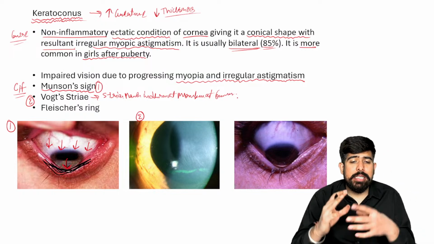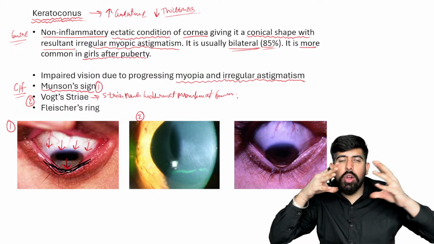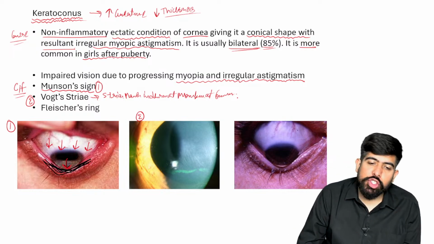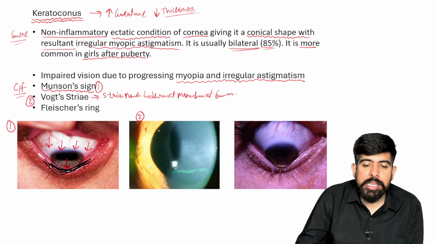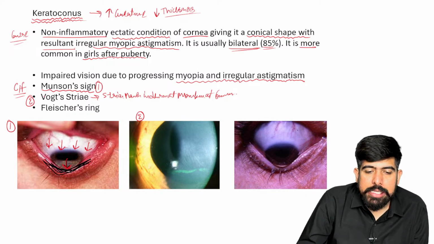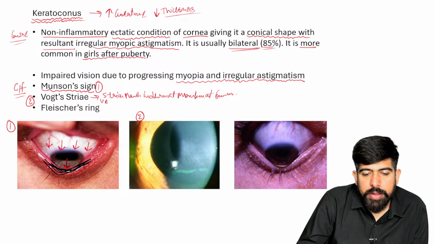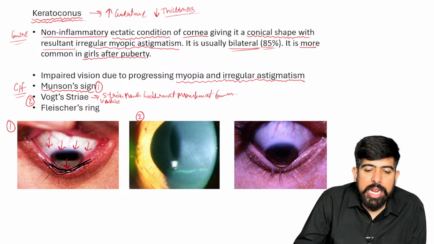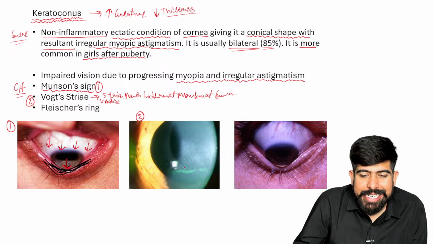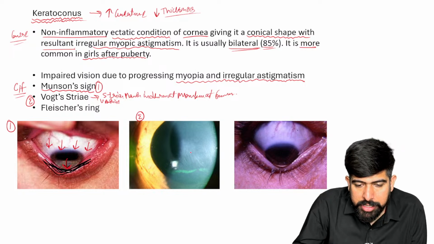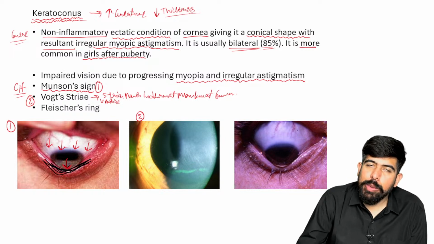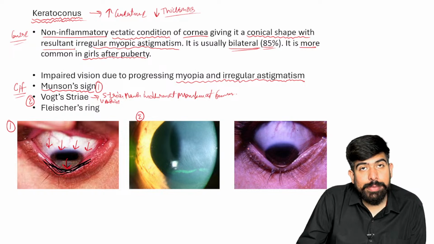Why is it happening, guys? Please remember, as there is a stretching of the cornea, due to the stretching there are stria marks seen. And please remember, as it starts with the V word, of course there are vertical striae. So vertical stria marks will be seen in this condition, in the Descemet membrane.